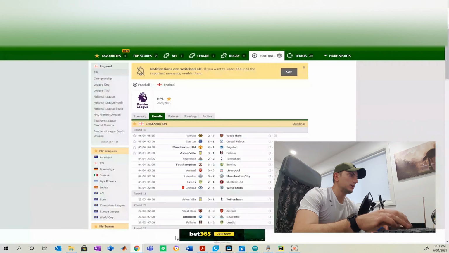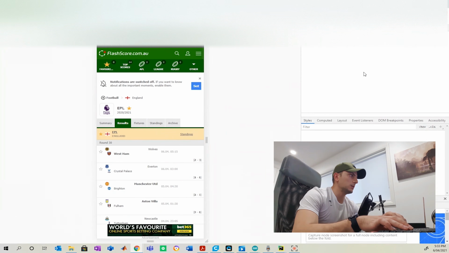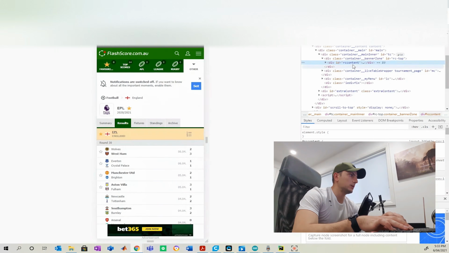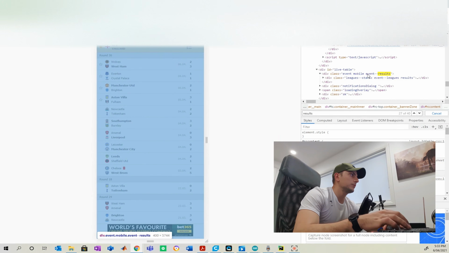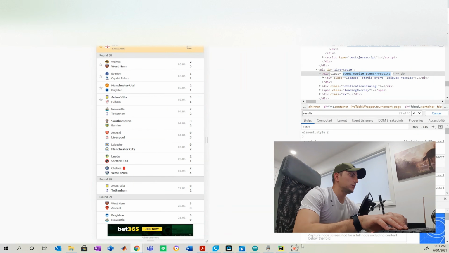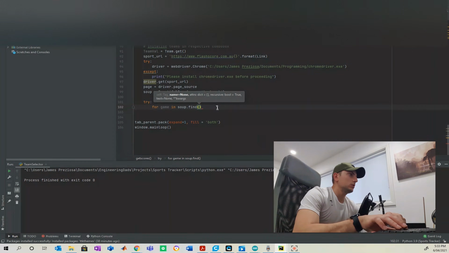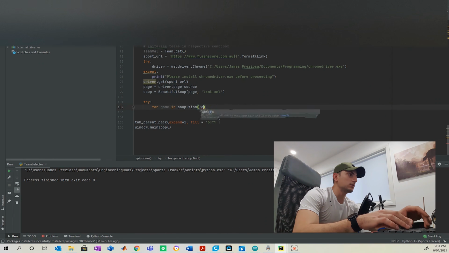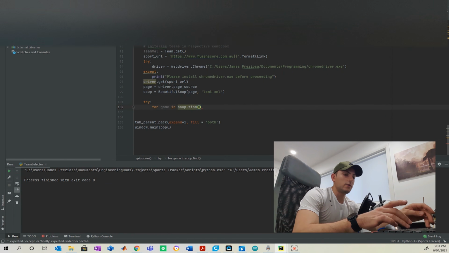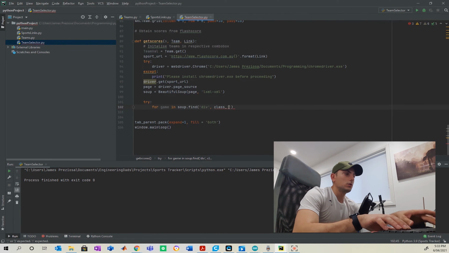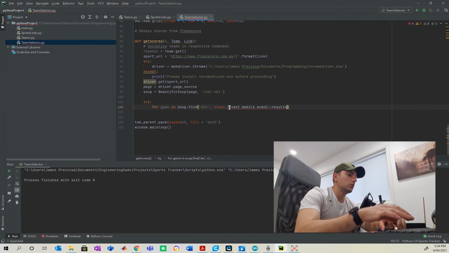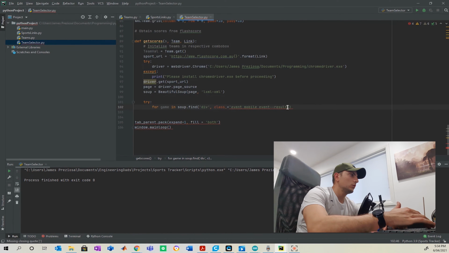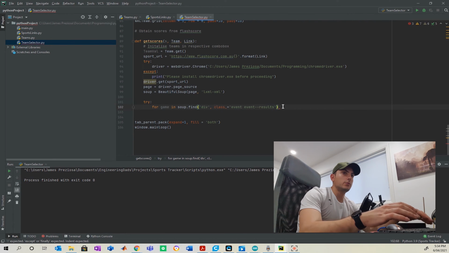Now going back to the site and going into our results page as given from the links and inspecting that to find where our results start. Awesome, so my results are there. And we're going to copy that straight into the class, as we could see. If I can have the right syntax here. And we're just going to get rid of that mobile part, as that was showing the mobile version, which we don't want.